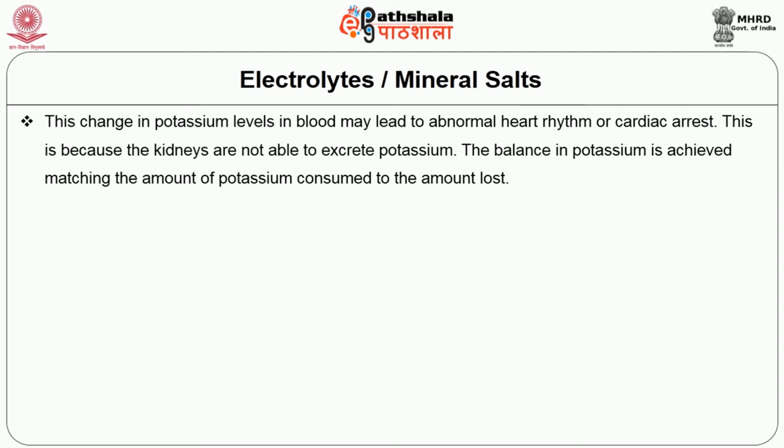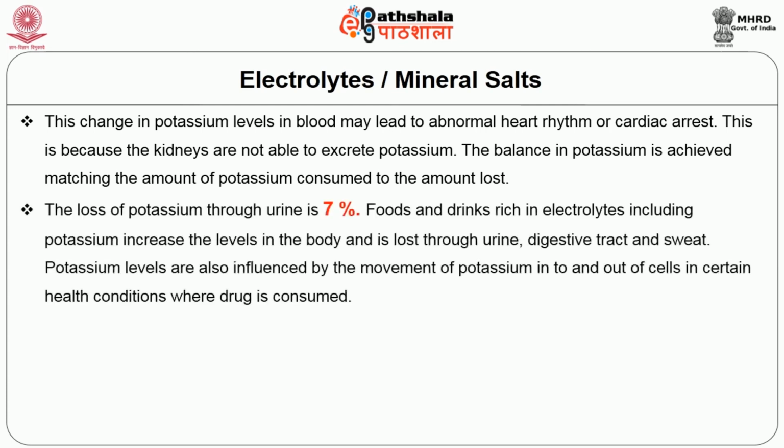The balance in potassium is achieved by matching the amount of potassium consumed to the amount lost. The loss of potassium through urine is 7%. Foods and drinks rich in electrolytes, including potassium, increase the levels in the body, and potassium is lost through urine, the digestive tract and sweat. Potassium levels are also influenced by the movement of potassium into and out of cells in certain health conditions where a drug is consumed.